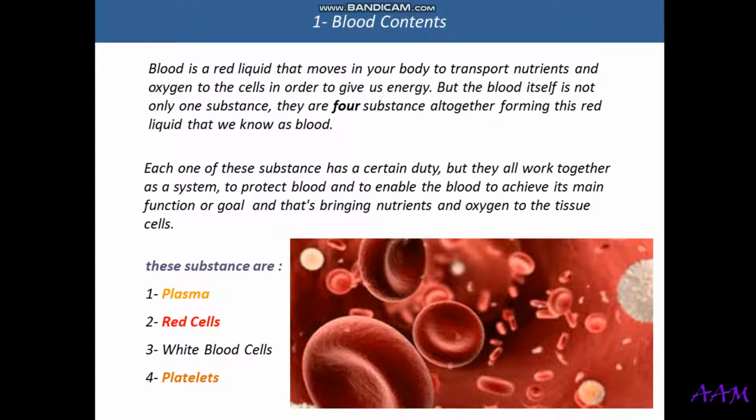And as I told you, the red cells are the main actor here. The main thing in the blood is the red cells because they transport oxygen and nutrients to the body cells or body tissues. The others have functions, but they perform these functions to support the duty of the red cells. Let us go through each one of them and see what they do.